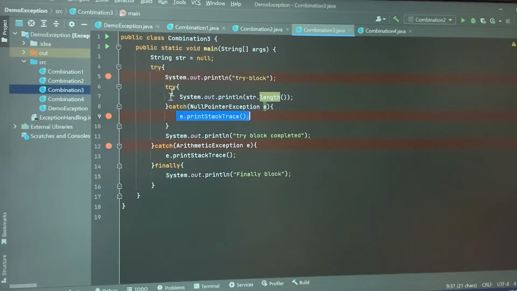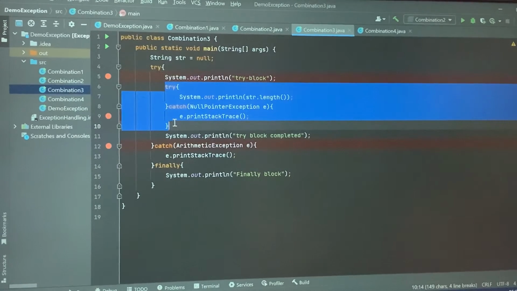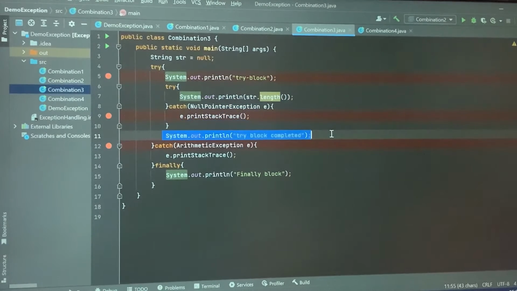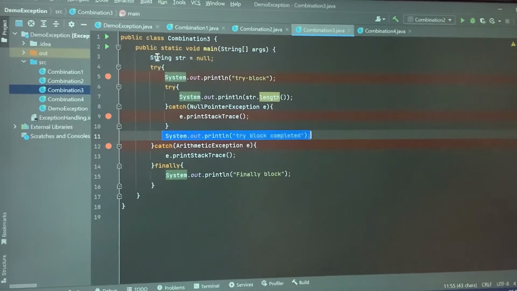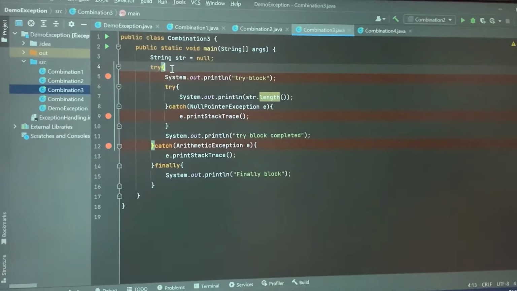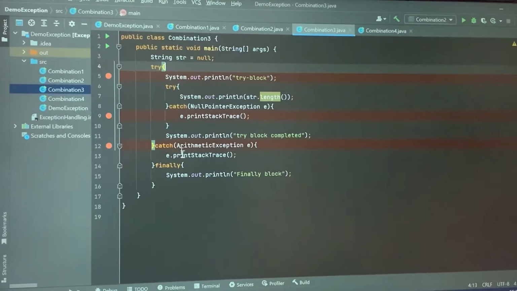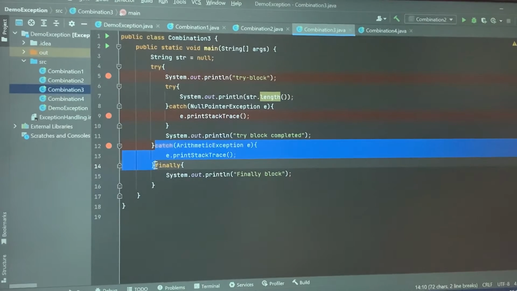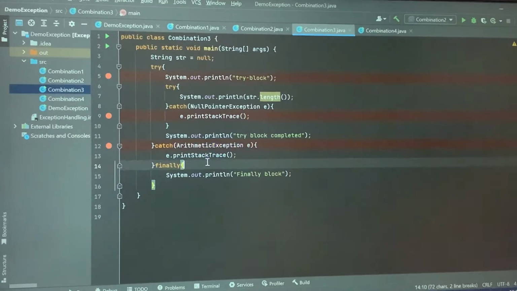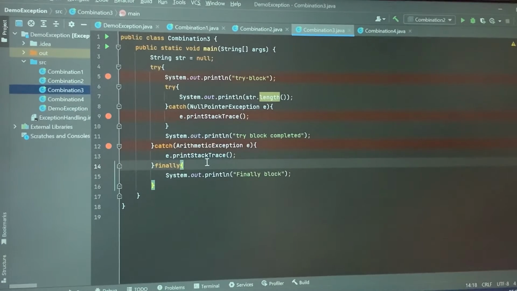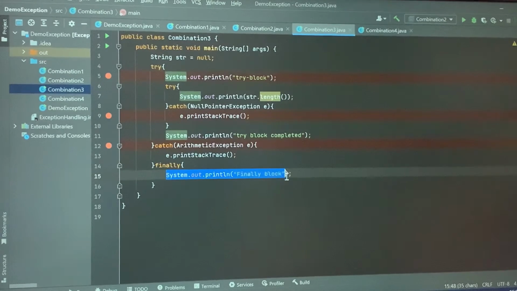After that, since this is handled, this is normal program running right now. This is also fine. No issues with this line. Now in the main first try block, we do not have any exception. The exception is already handled in the nested try. So this catch block is not going to execute. Then comes the finally block. Finally block will always execute whether there is an error or not. So the finally block is going to execute.